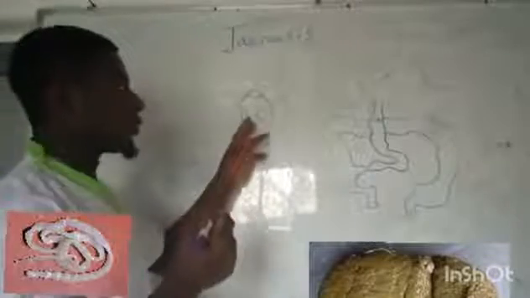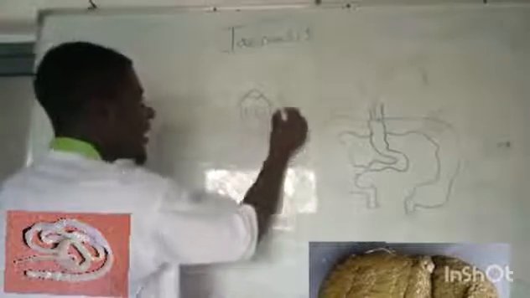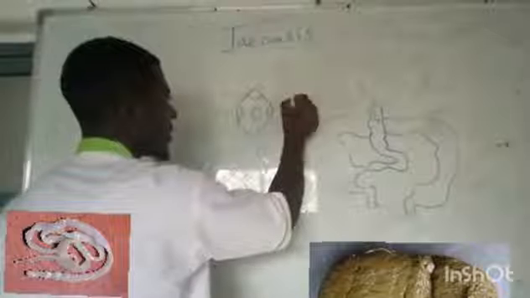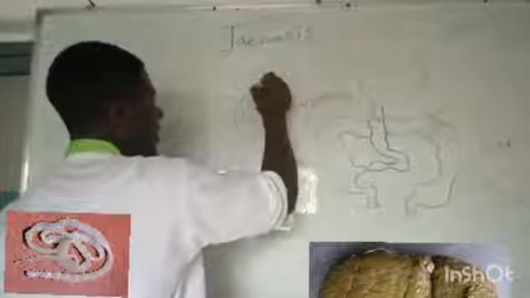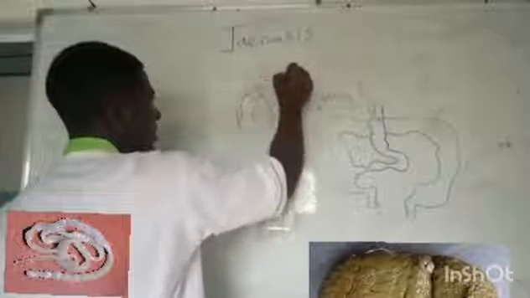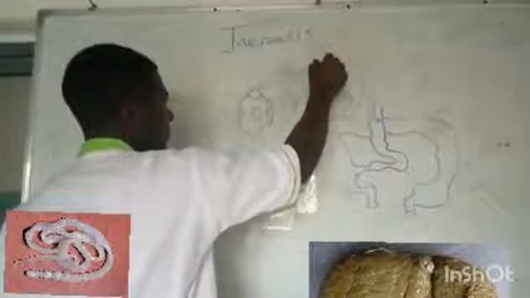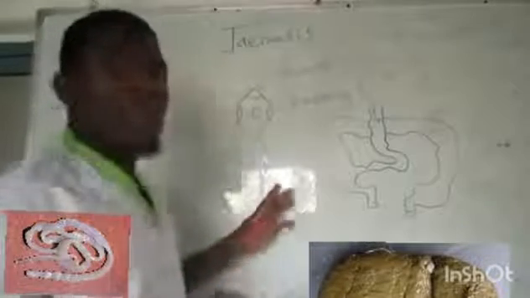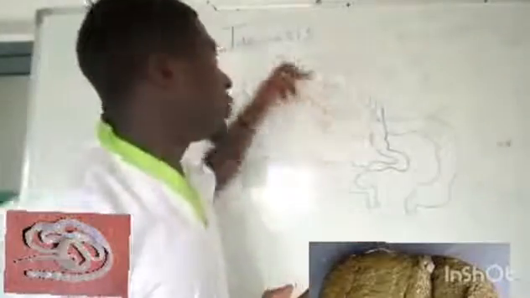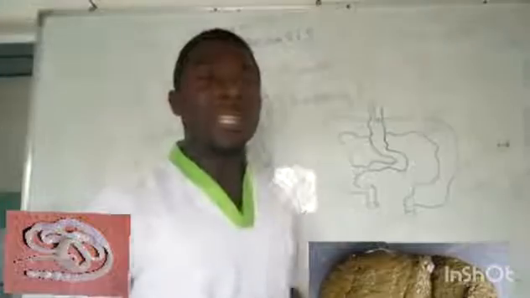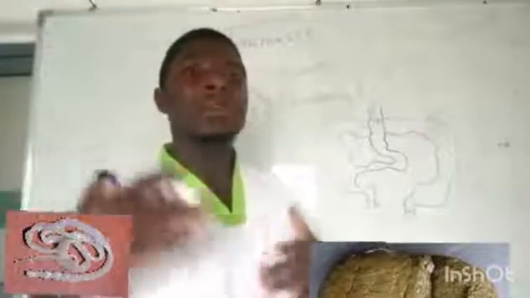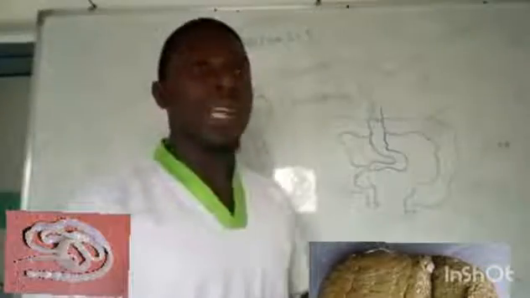A tapeworm looks somehow like this, and here we have the suckers, and here we have hooks. The tapeworm in the small intestine uses these hooks and suckers to attach itself to the small intestine so that digestible food substances cannot push it along.